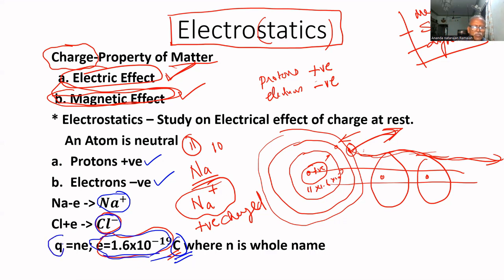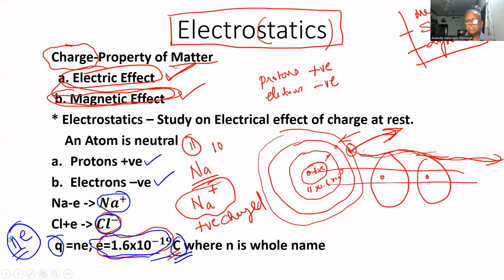So the charge Q equals the number of electrons, N, a whole number, multiplied by e, equal to 1.6 into 10 power minus 19 coulomb. This much charge will be there. How much charge? Quantization. So far we have seen qualitative analysis: excess of electrons means negatively charged, deficit of electrons means positively charged.